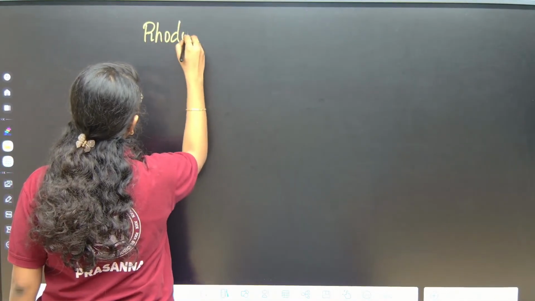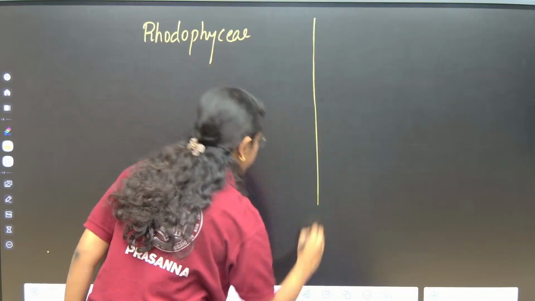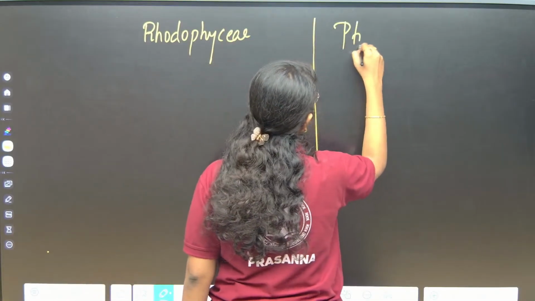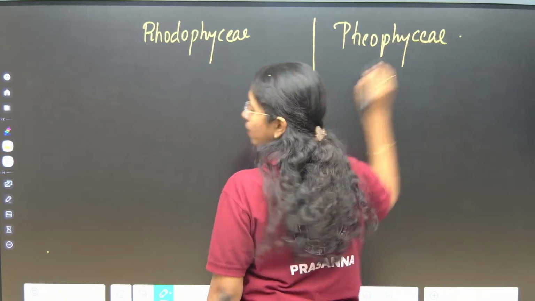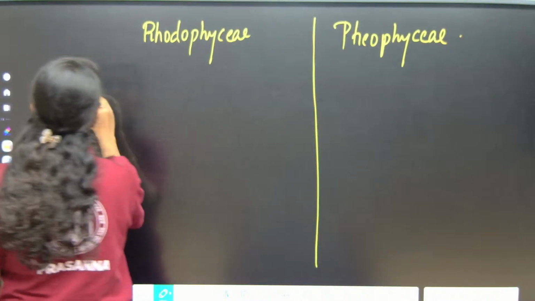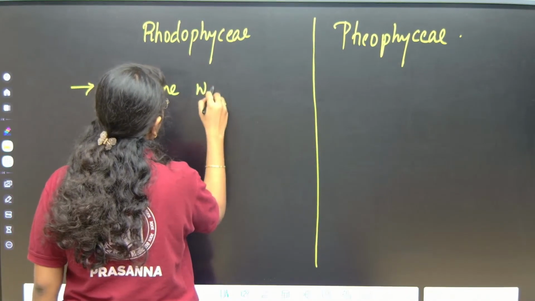Habitat will be the same for both of them, right? Both of them are marine, mostly marine water habitat.